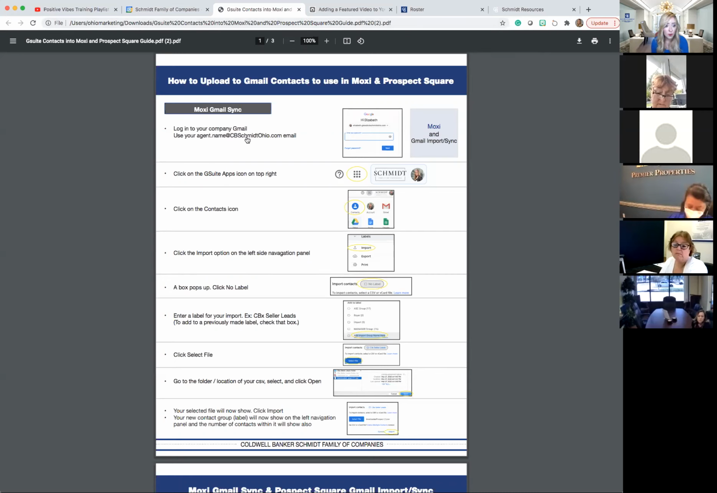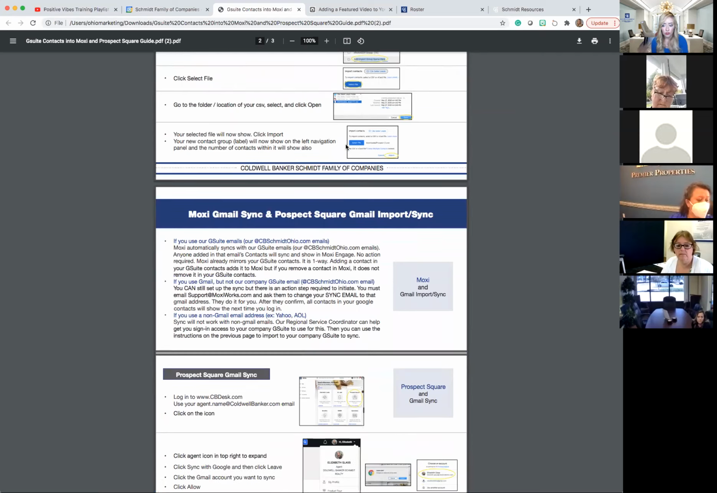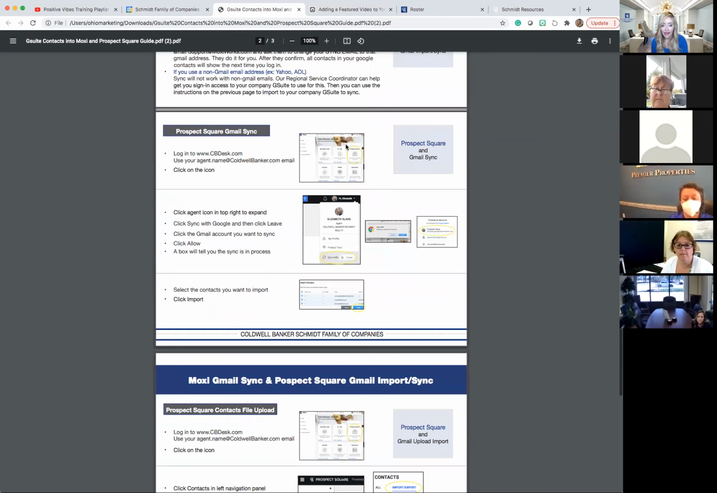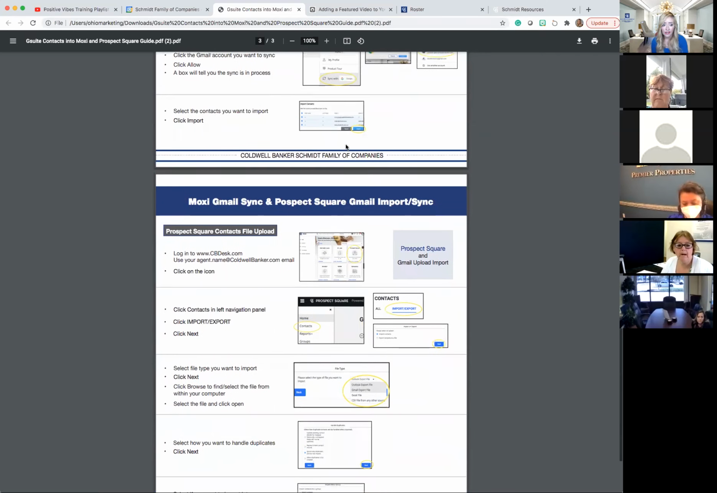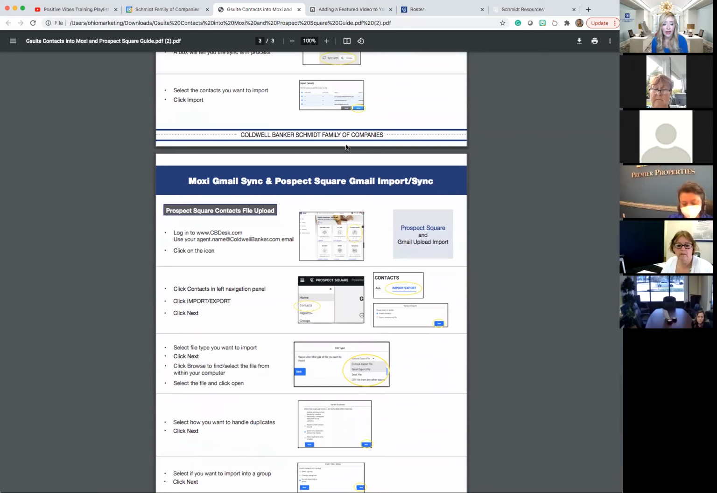As you can see, it just broke it down here. I put the text that tells you exactly what to do, but then we also give you the screenshots. For anyone listening, if you'd like to have this particular one, you can go ahead and shoot your email right now into the comments, and I'll get it to you personally. It gives you not only how to get it to sync with Moxi, so that's our platform tool, but also Prospect Square, which is an additional marketing tool that the brand Coldwell Banker offers.